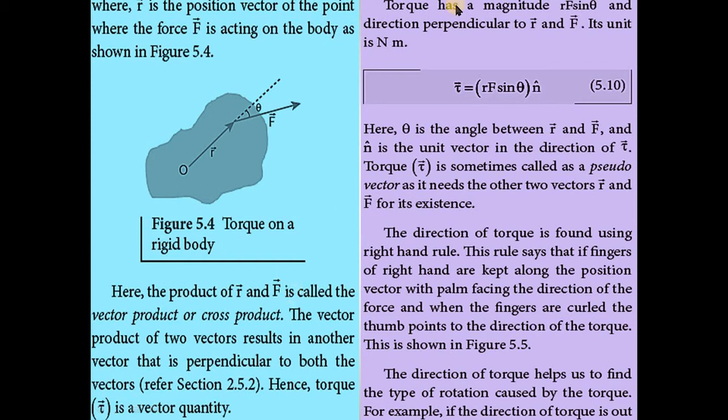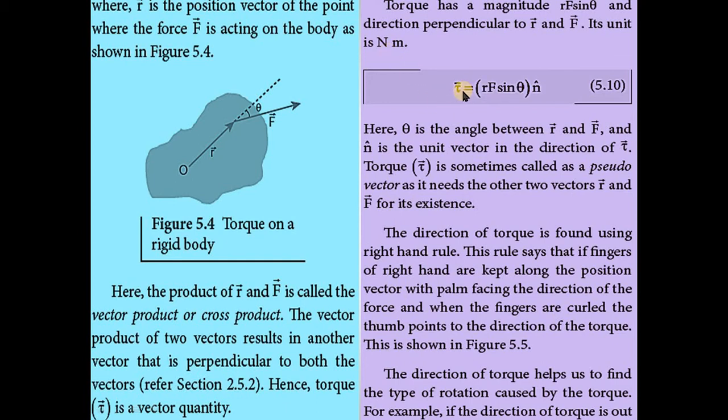Now torque has magnitude r f sin theta, where sin theta refers to the perpendicular component. So torque has magnitude r f sin theta and its direction is perpendicular to r vector and f vector. Its unit is, please note it down, listen carefully, Newton meter, because the unit of force is Newton and distance r is meter, so that is why the unit of torque is Newton meter.